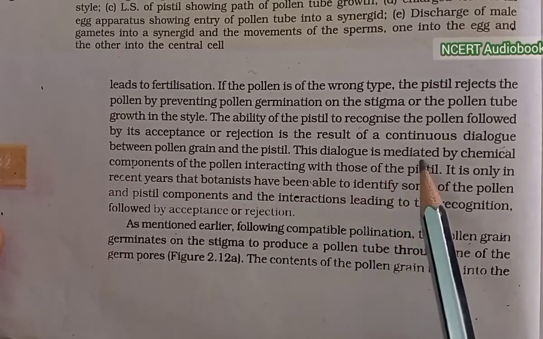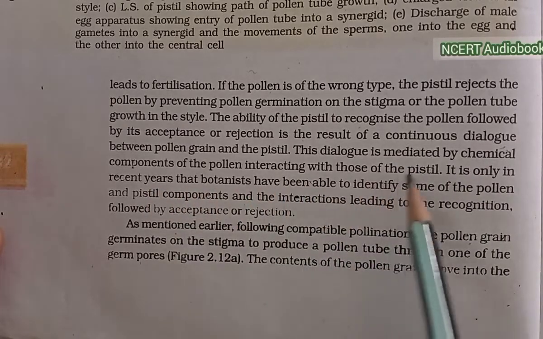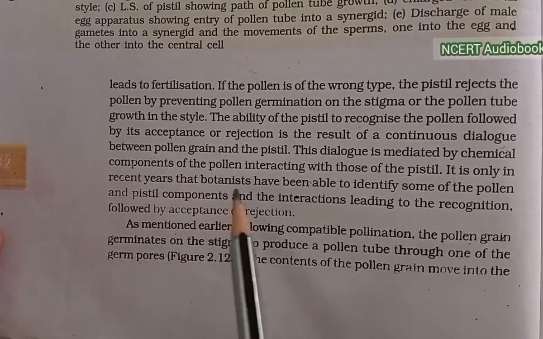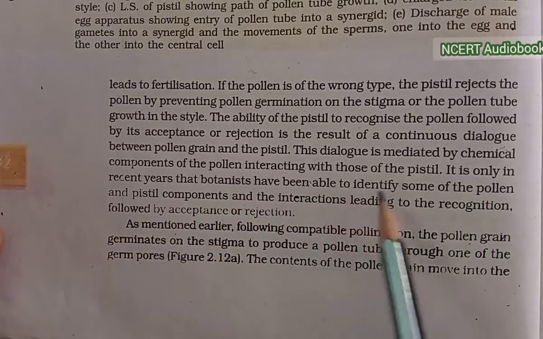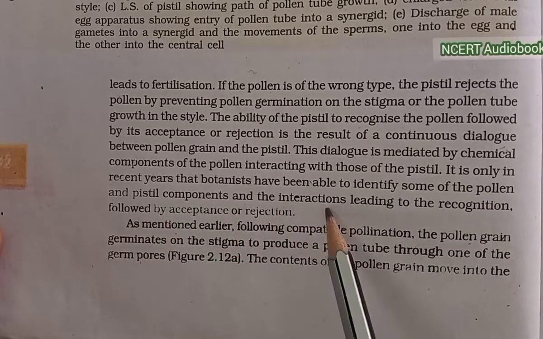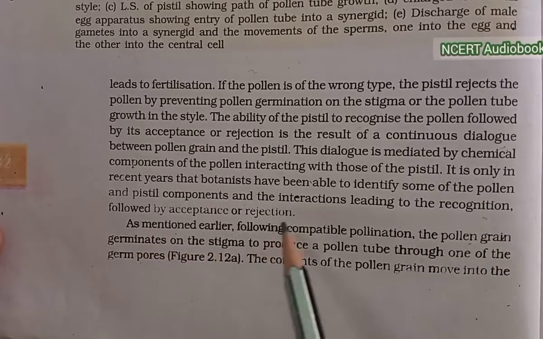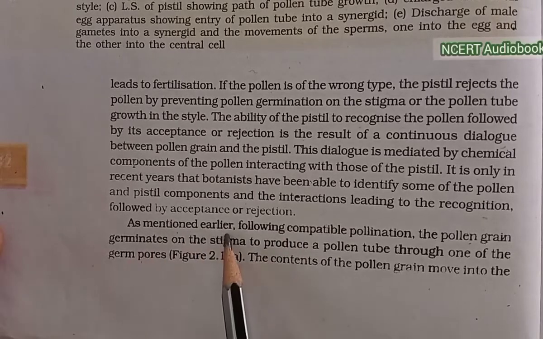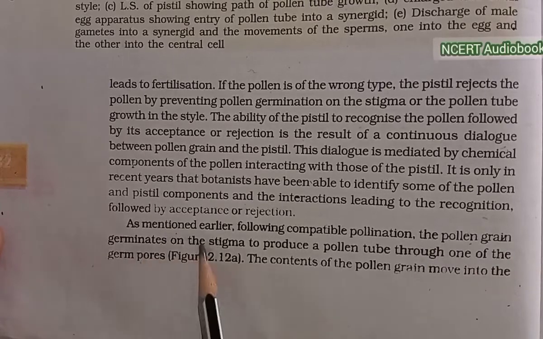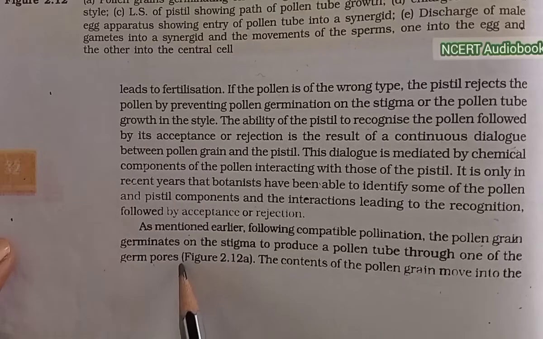This dialogue is mediated by chemical components of the pollen interacting with those of the pistil. It is only in recent years that botanists have been able to identify some of the pollen and pistil components and the interaction leading to the recognition, followed by acceptance or rejection. As mentioned earlier, following compatible pollination, the pollen grain germinates on the stigma to produce a pollen tube through one of the germ pores.